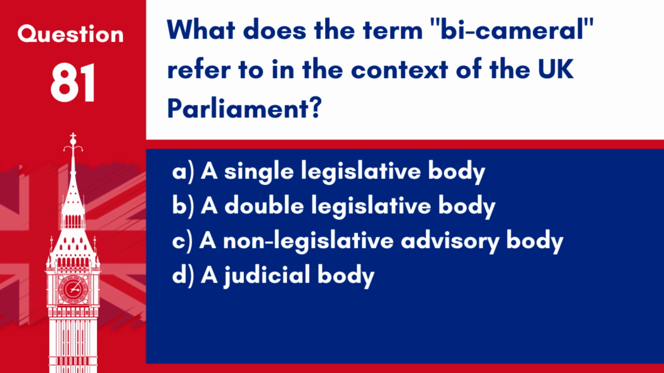Question 81. What does the term bicameral refer to in the context of the UK Parliament? A. A single legislative body. B. A double legislative body. C. A non-legislative advisory body. D. A judicial body. Answer: B. A double legislative body. The UK Parliament is bicameral, consisting of two houses, the House of Commons and the House of Lords.